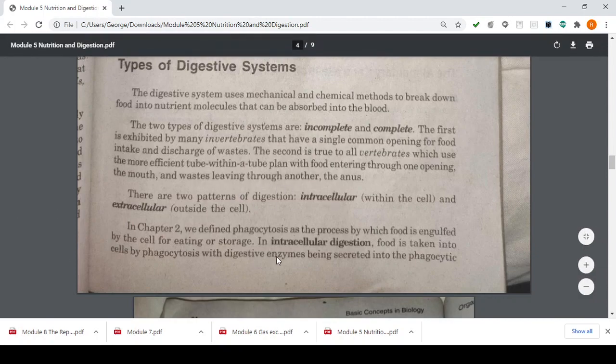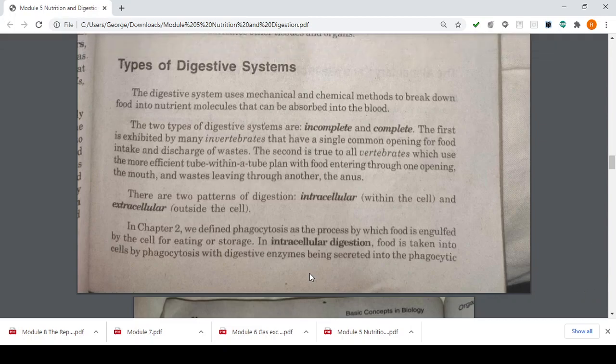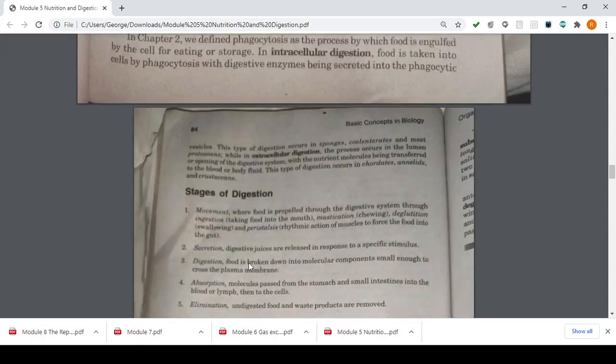You have your two patterns of digestion, intra and extracellular. In chapter 2 of our module, kids, we defined phagocytosis as the process by which food is engulfed by the cell for eating or storage. In intracellular digestion, food is taken into the cells with phagocytosis, with digestive enzymes being secreted into phagocytic vesicles. This type of digestion occurs in your sponges, the coelenterates, and most protozoans. Protozoans, kids, are microorganisms, such as your parasites.